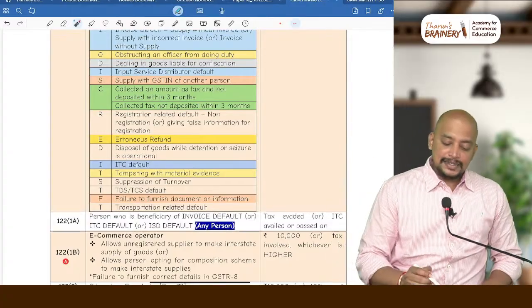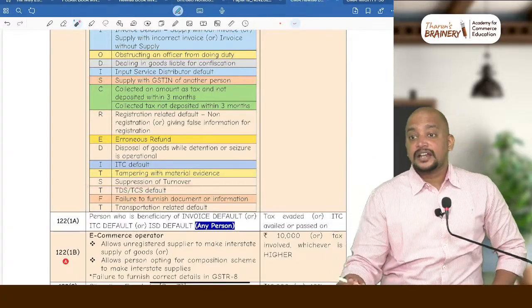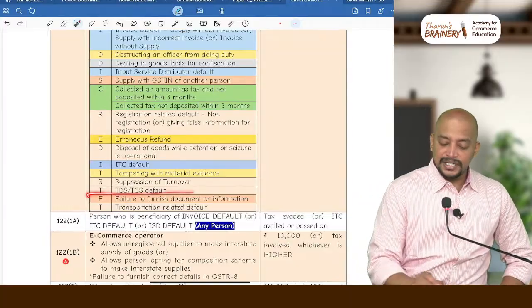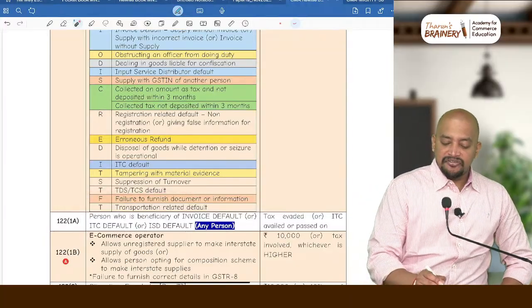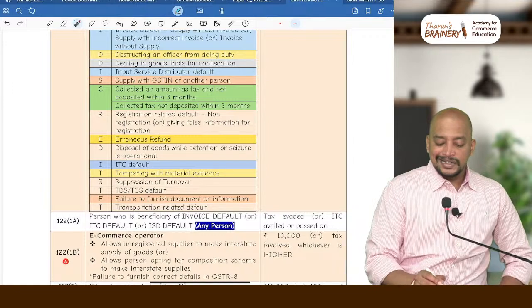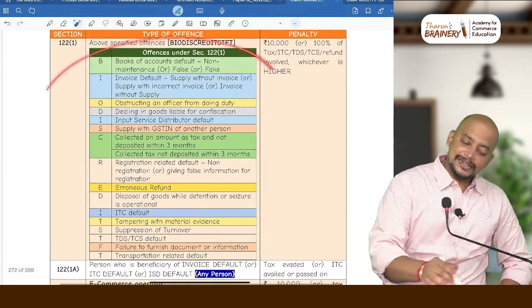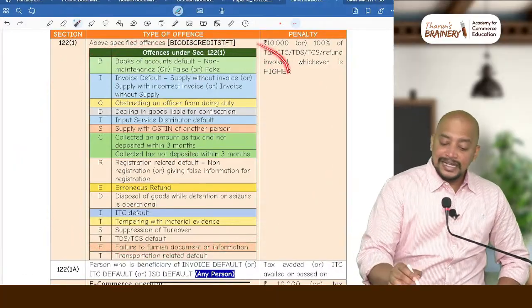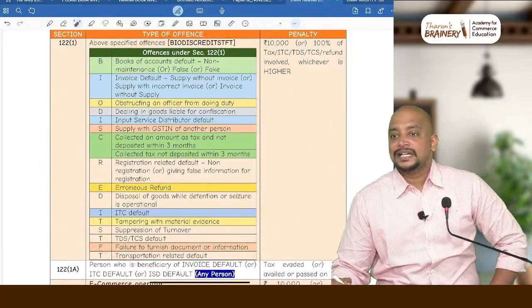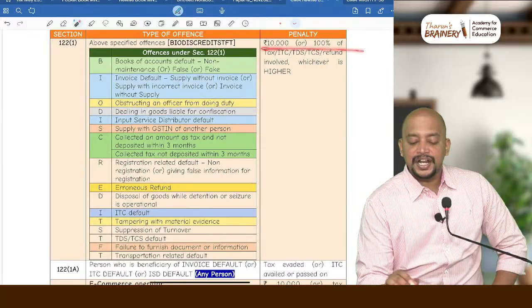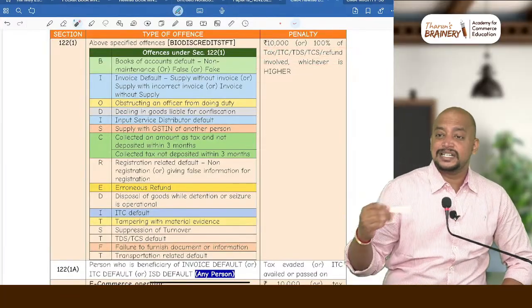Okay. Next, yes, suppression of turnover. T for TDS TCS default. F, failure to furnish document. T, transportation related default. Now you need to remember this list of offences. For these offences, what will be the penalty? 10,000 rupees or 100% of tax, whichever is higher.